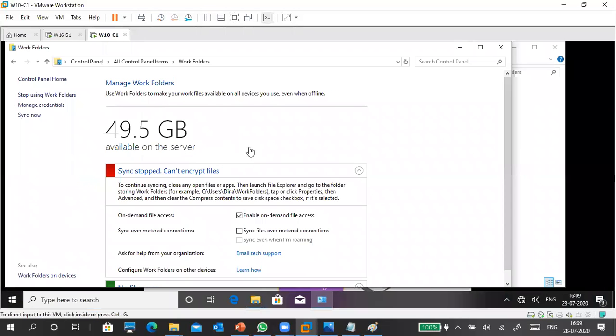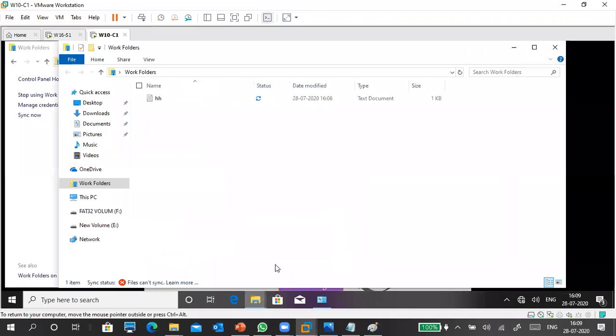Okay, so it will take time to do. To continue seeing, close any open file or apps to launch File Explorer, go to the file in folder and tap properties and advanced and click selected our folder.